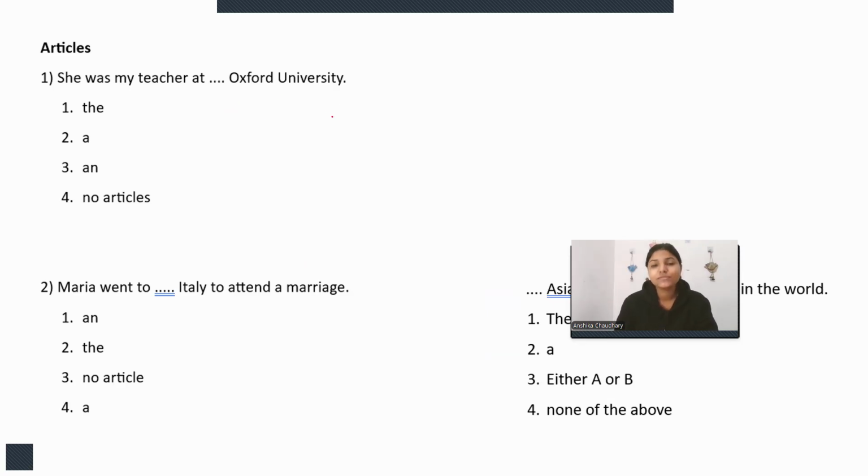Although Oxford University is very famous, and we know that before famous things we have to use the, always remember that before any famous universities or colleges, we do not use the, because they prove themselves in their name itself.